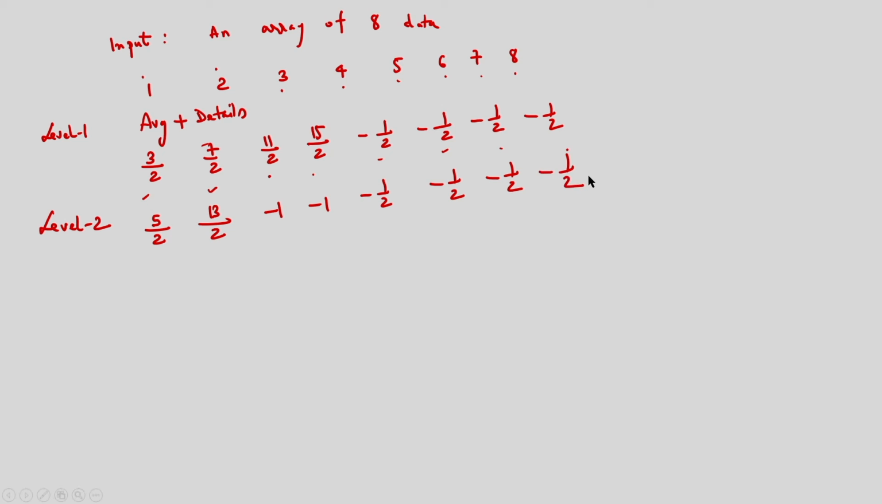So, in level 2 also I am determining the average between this and this, average between this and this, and also I am determining the difference between 3 by 2 and 7 by 2, 11 by 2 minus 15 by 2. So, I am getting minus 1, minus 1. And similarly, level 3, I am having this one, average minus 2, minus 1, minus 1, minus half, minus half, minus half, minus half. So, in this case you can see I am determining the average value and the detail information.